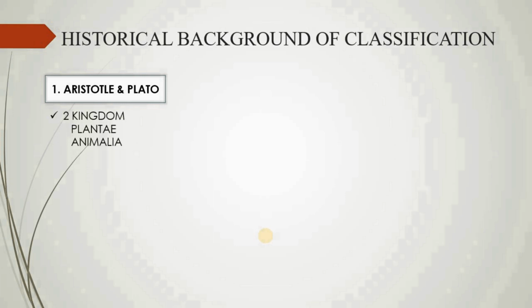Aristotle gave a two-kingdom classification. The first one is plant and the second kingdom is animal. Plant is further divided into three: trees, shrubs, and herbs on the basis of their sizes, and the animal kingdom is further divided into two on the basis of with red blood cells and without it. Aristotle gave this two-kingdom classification. It was widely accepted by Linnaeus also.